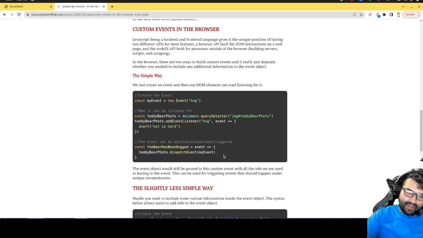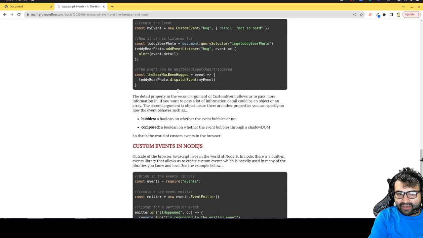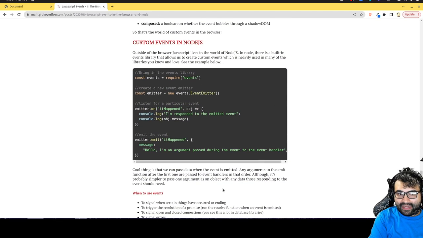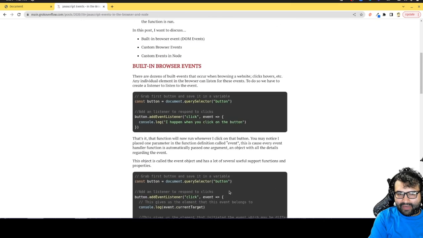Okay, but if you want to learn how to do that, I have all that documentation here. And as far as how events work in Node, that is also here. So that way you can also see how events would work in Node.